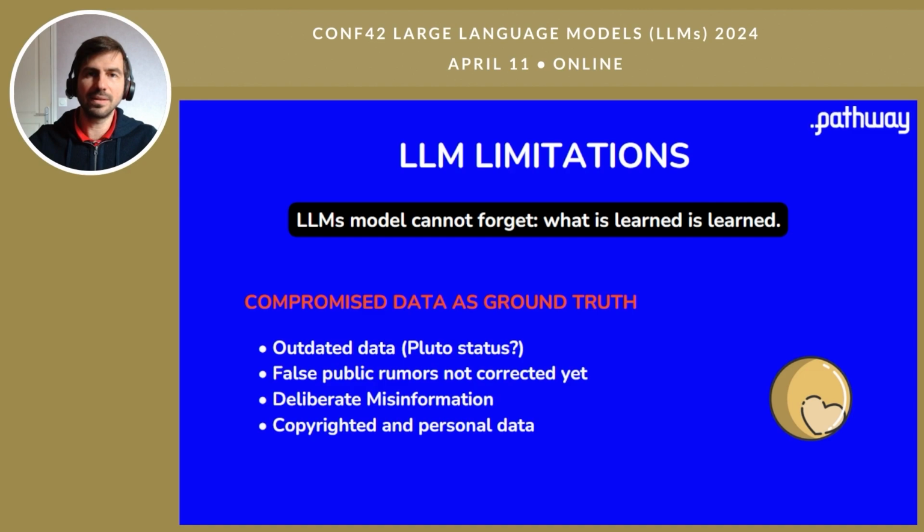And the second issue is what is learned. LLM models cannot forget. This might be a problem if what they learned is something they should not know. For example, outdated data, such as Pluto's status. Pluto's status has changed a lot. Is it a planet or not? If it changes this year, the LLM has no way to know, and the problem is that it assumes that the last status it saw is the ground truth.